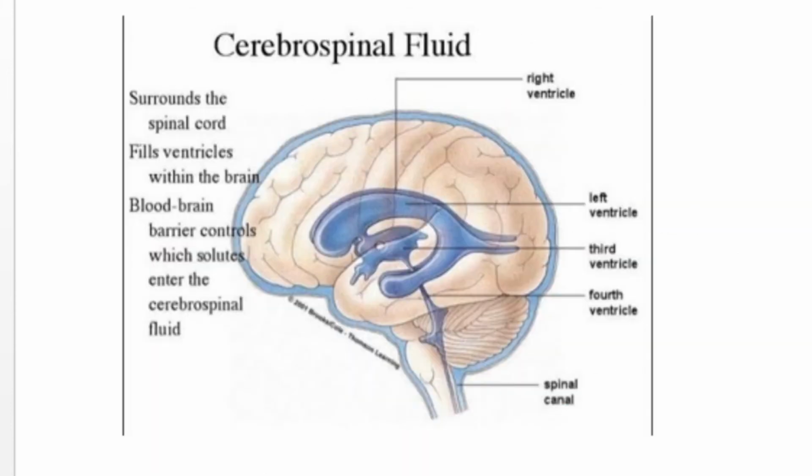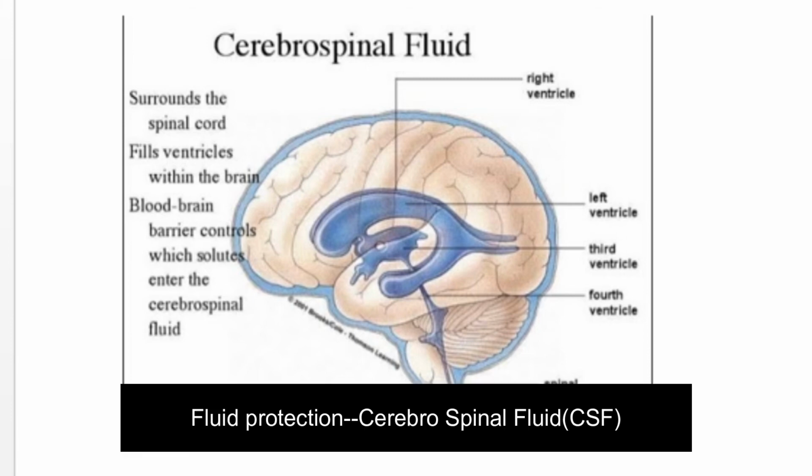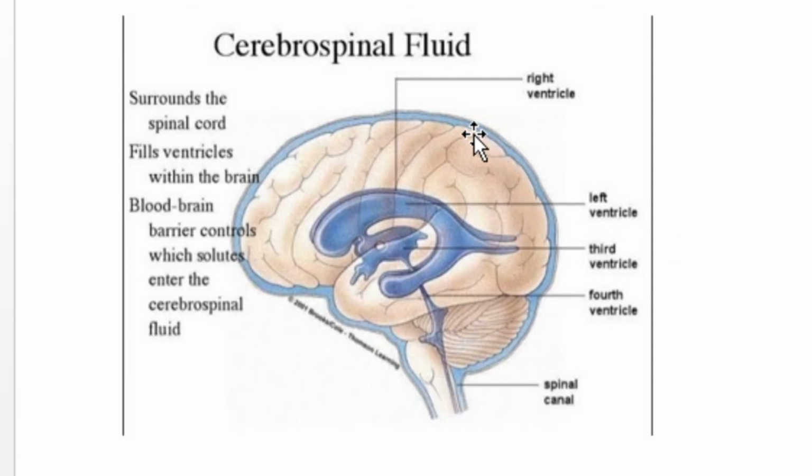Next is the fluid protection. Fluid protection is provided by the cerebrospinal fluid. This fluid is filled within the inner membranes of the meninges. Here you can see the blue colored part that represents the inner layers of meninges. There you can see CSF.